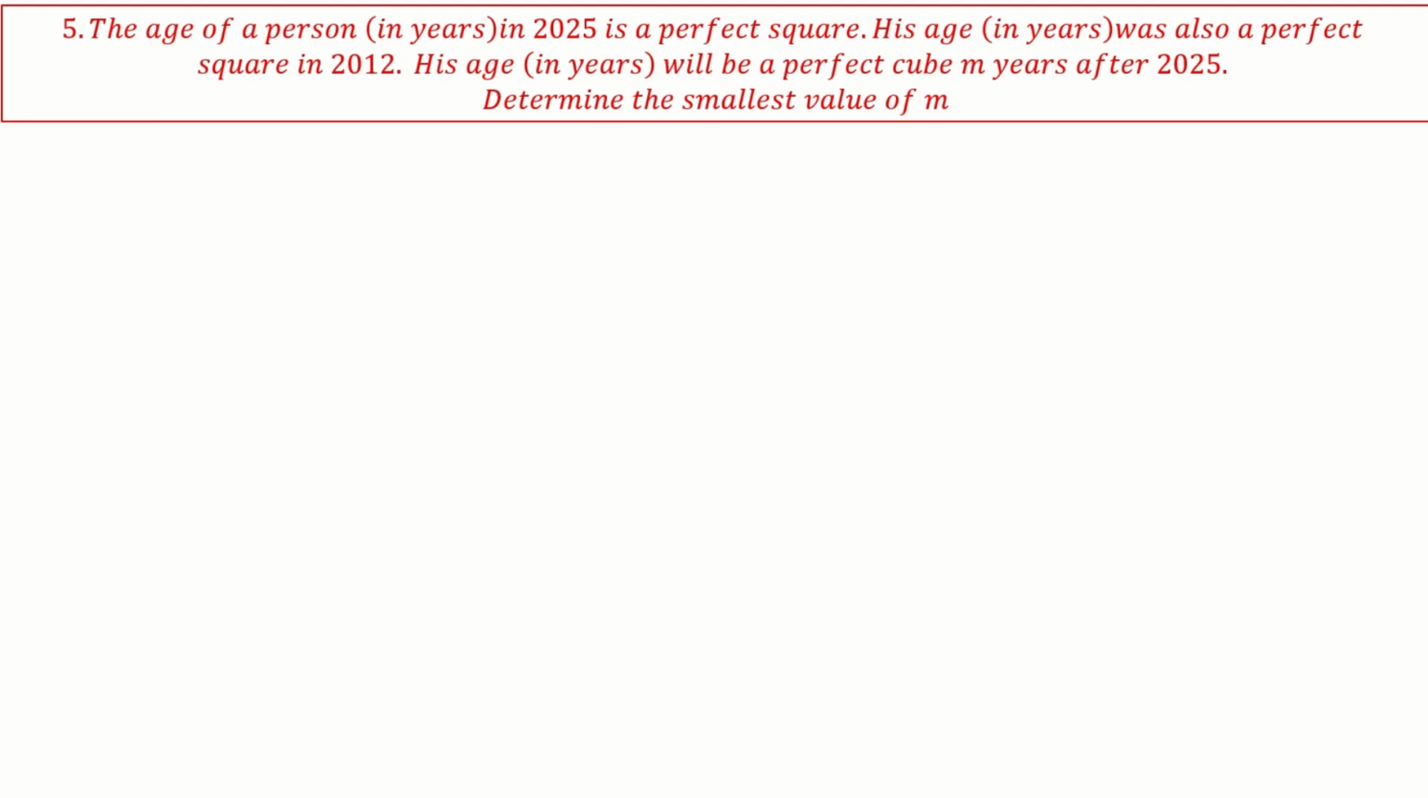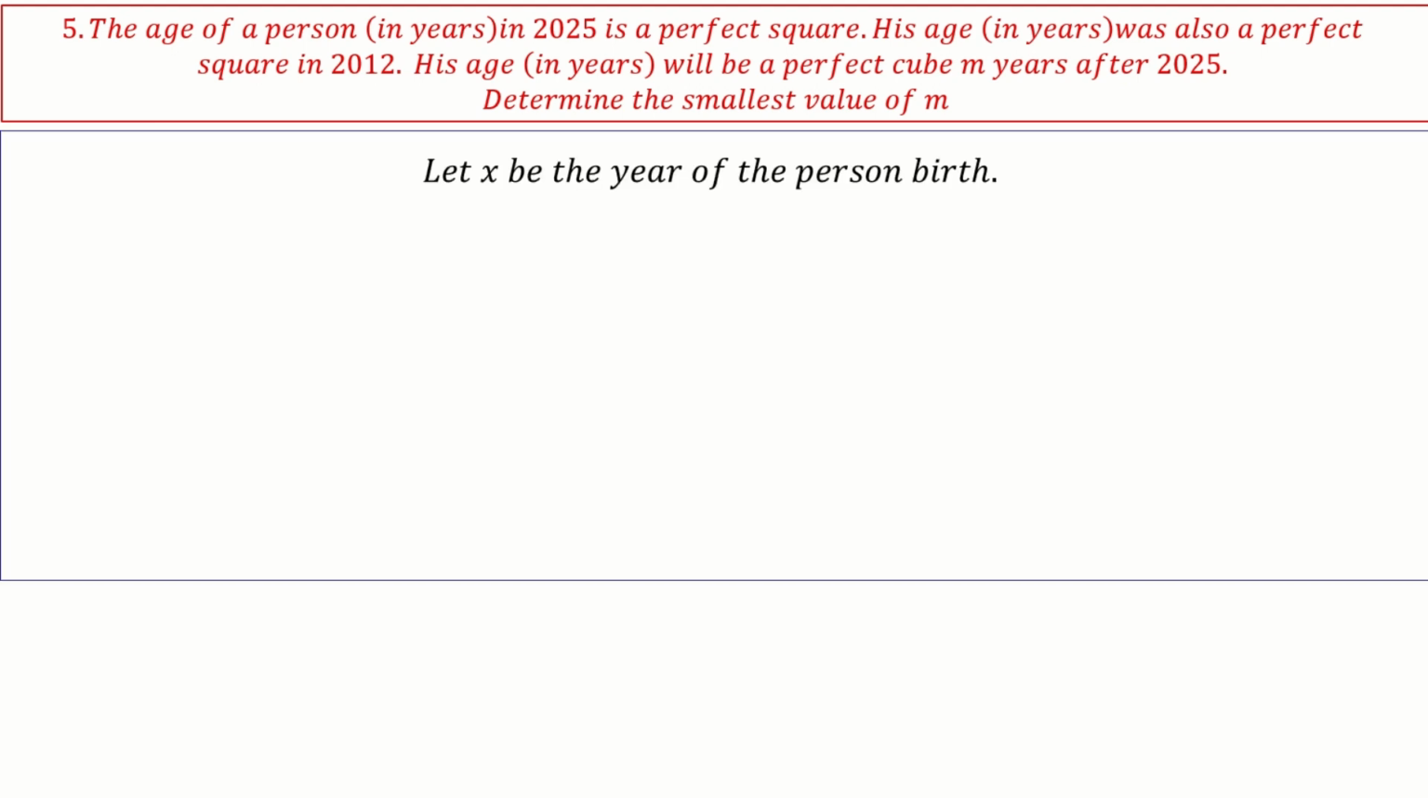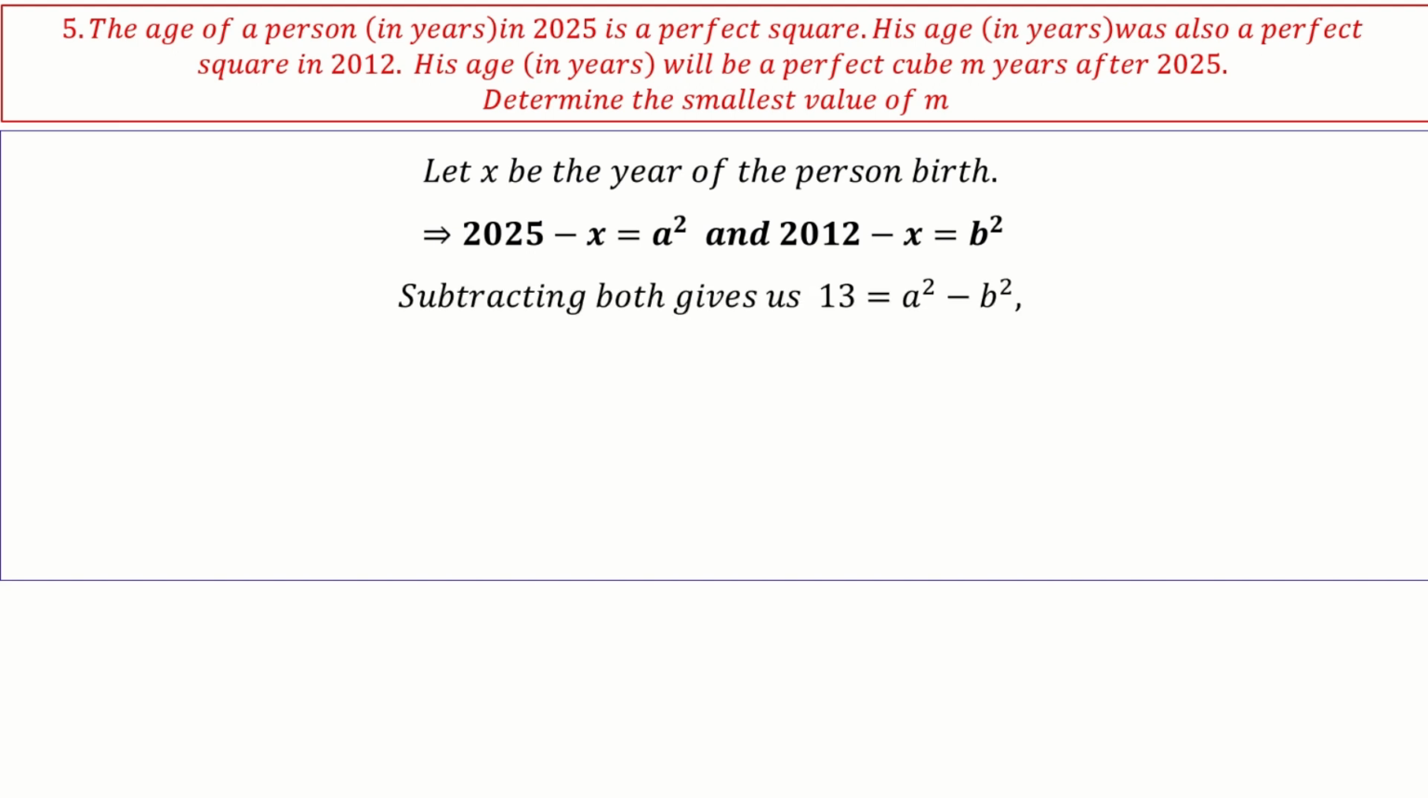Let us assume he is born in year X. So if he is born in year X, 2025 minus X is equal to a square, because they said a perfect square, correct? And 2012 minus X is also a perfect square, so that is b square. Now if I subtract these two, I get a square minus b square equal to 13. Now a, b are integers, we know it, right? So there is only one option which is possible.